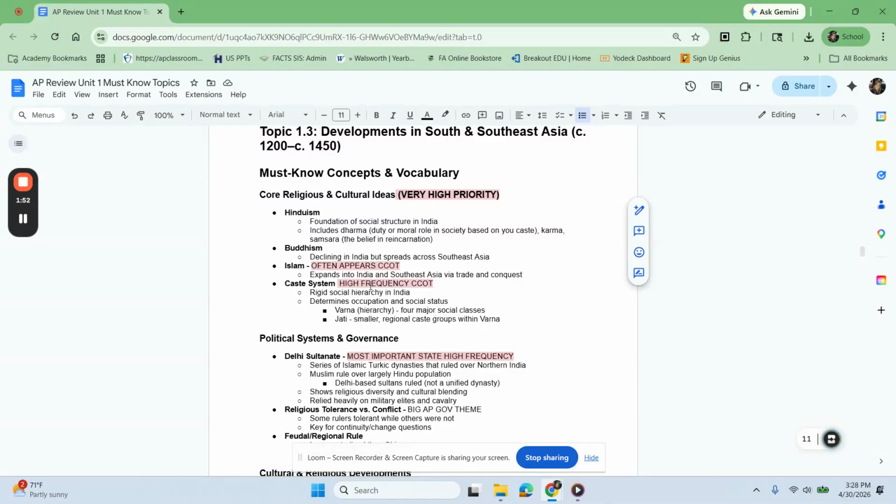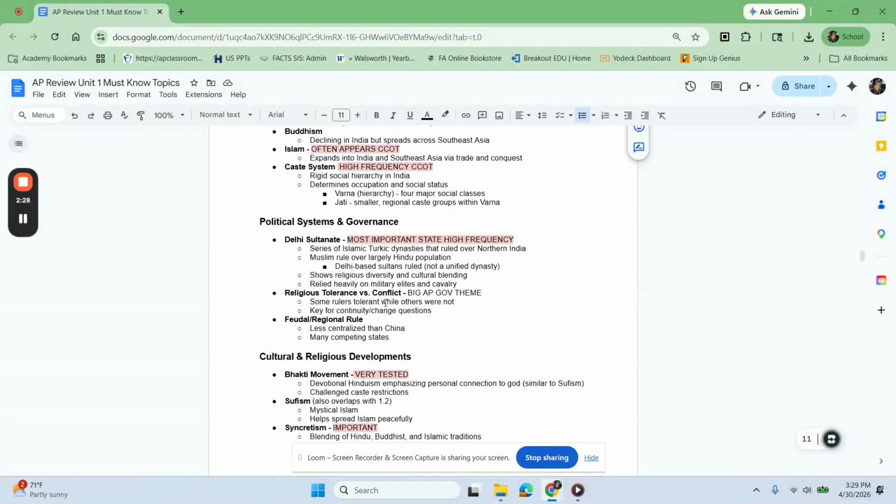The caste system, another high frequency topic, typically again for CCOT. It was this rigid social structure in India that was determined based off of occupation and social status. Varna and Jati are two terms that come up quite a bit. Varna is the hierarchy, the four major social classes within the caste system. And then the Jati are the smaller regional caste groups based off of specific jobs and occupations within the Varna. So make sure you're familiar with those two terms.